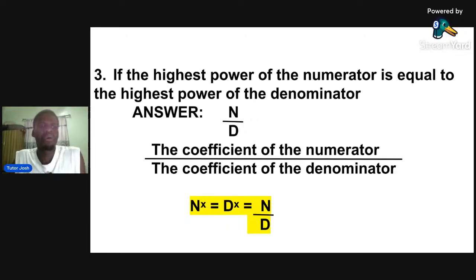So I will quickly go to questions. Now, these questions, I don't want us to solve anything. I don't want us to use our calculator. We will just look at it, check the highest power of the numerator, check the highest power of the denominator, check if they are equal, check if they are the same thing, and we get our answers, right? This is limit at infinity.